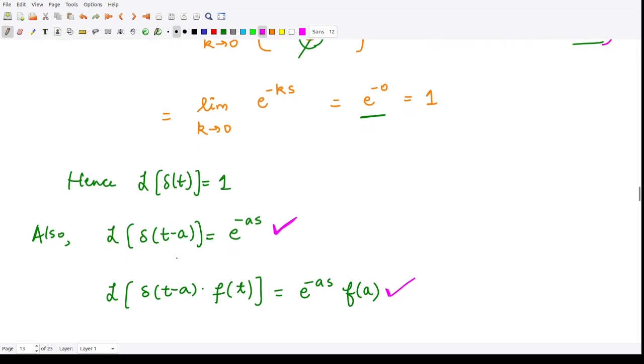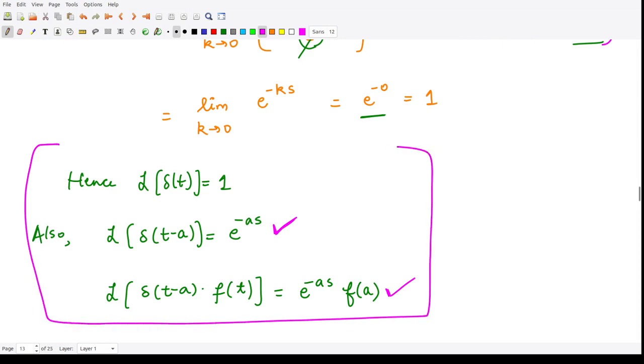So these are some of the formulas that you should remember. This should be in your memory, that these are the Laplace transforms of the functions where you have this Dirac delta function involved. So I hope this is clear to you.